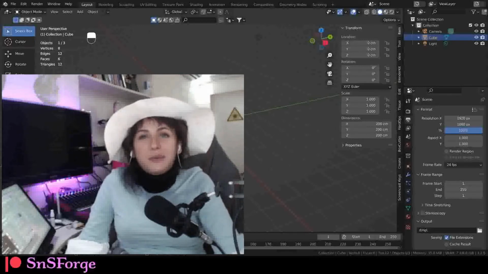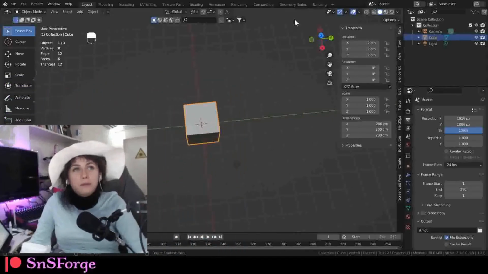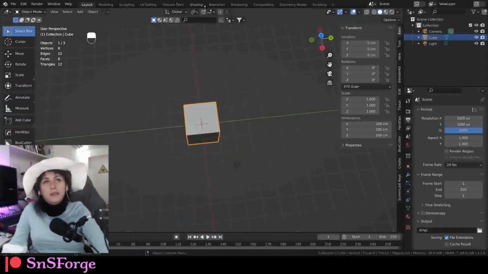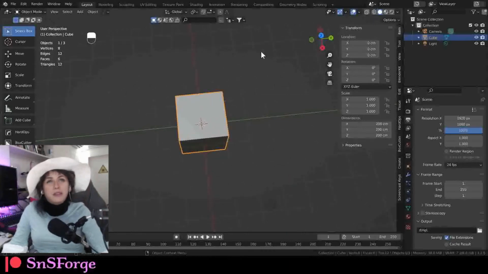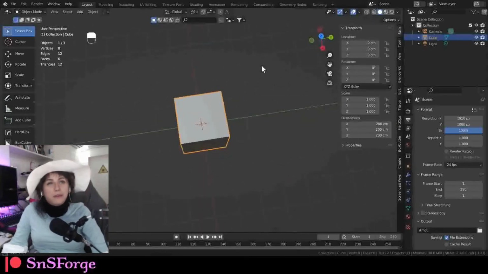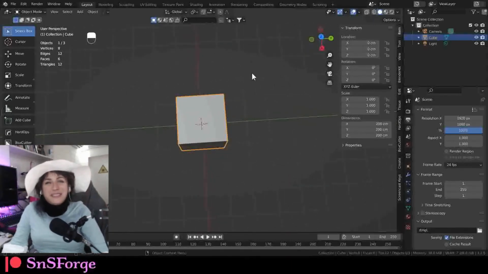In today's video we're going to make an audio visualizer, and we're going to do it in both geometry nodes and shading. It's basically a geometry nodes thing, or just Blender in general.